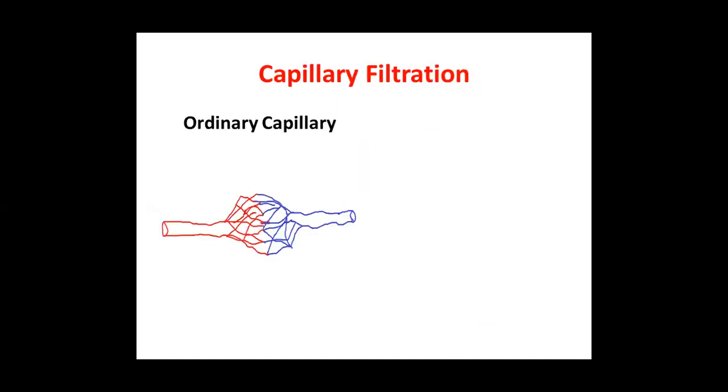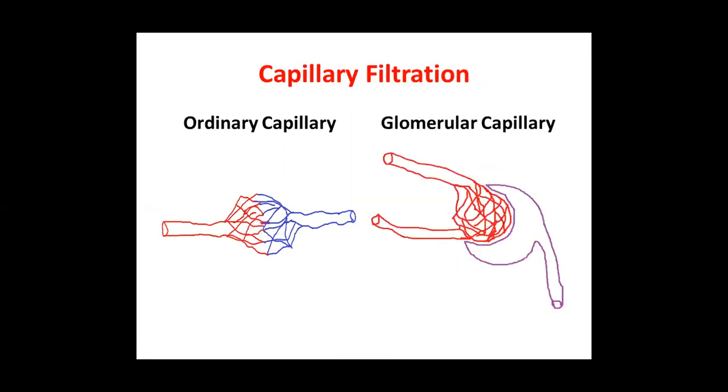So if we compare, this is an ordinary capillary, and this is a glomerular capillary, and this is the difference. Ordinary capillary originates from an arteriole and ends in a venule. Glomerular capillary originates from an arteriole and ends in an arteriole again. So this is a very conspicuous, very marked, crucially important difference between ordinary capillary and glomerular capillary.